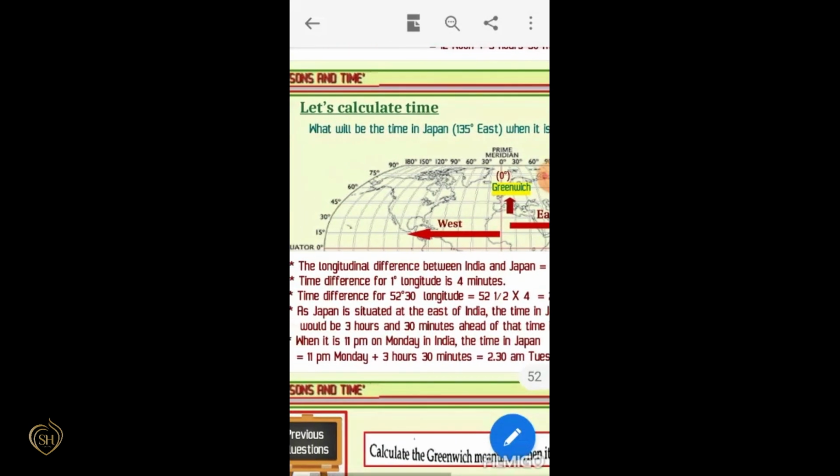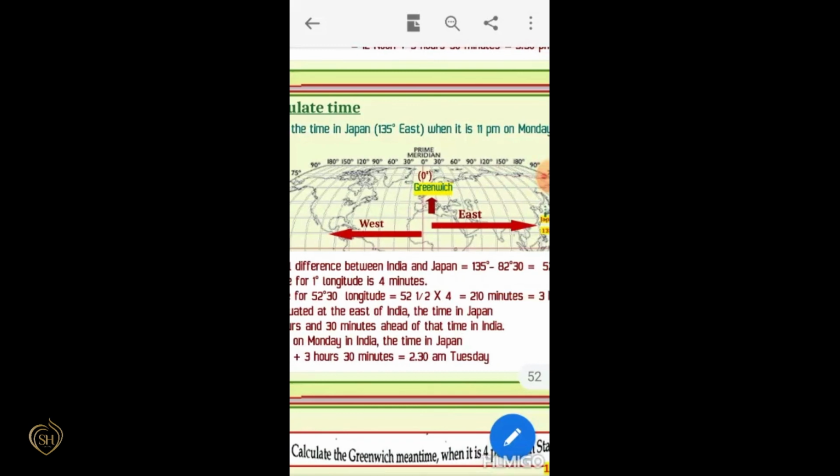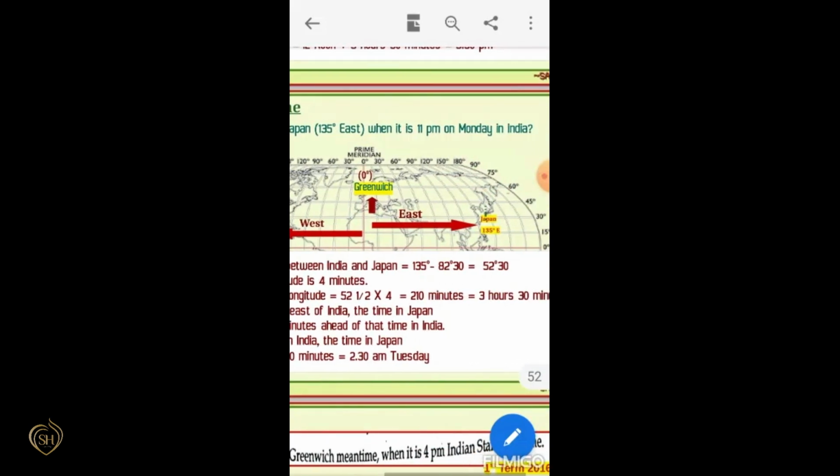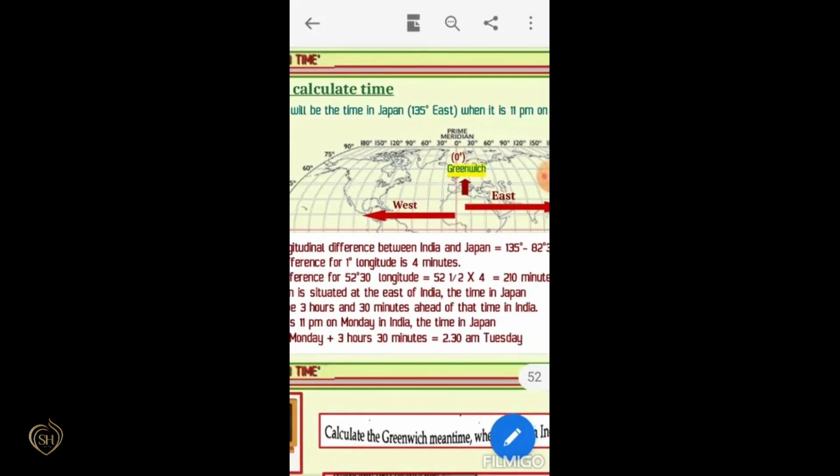The time difference for one degree longitude is 4 minutes. So the difference for 52 degree 30 minutes longitude is 52.5 into 4, that is equal to 210 minutes. We can convert this 210 minutes into hours, that is equal to 3 hours 30 minutes.